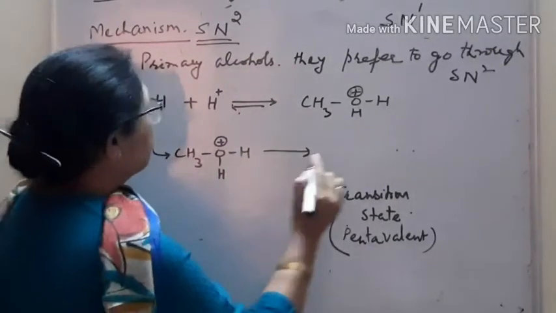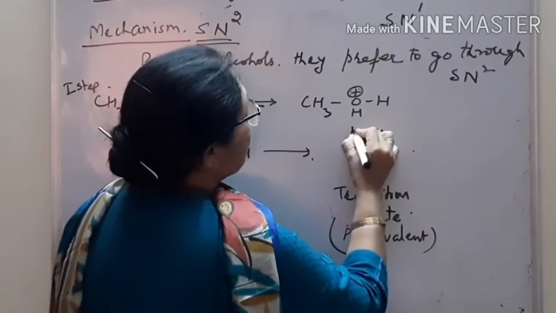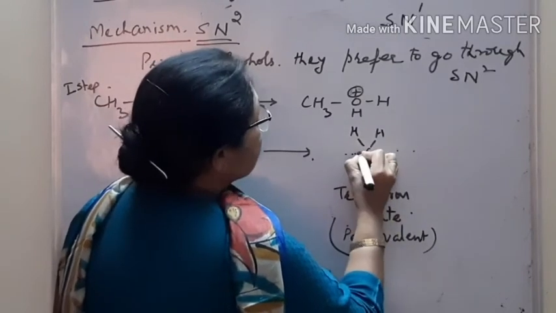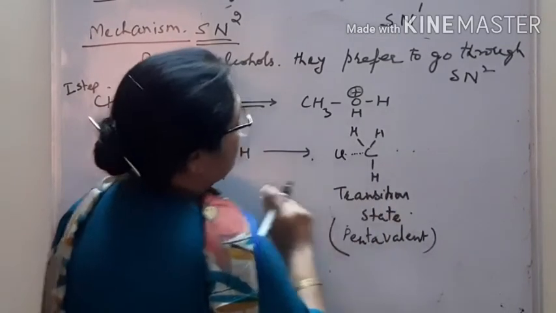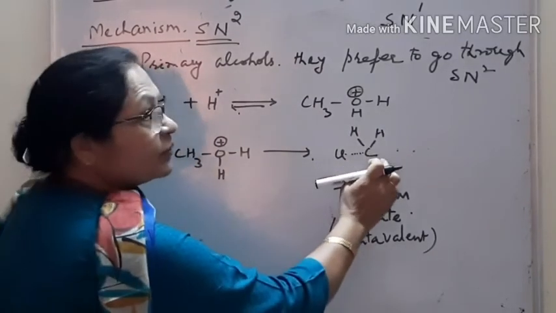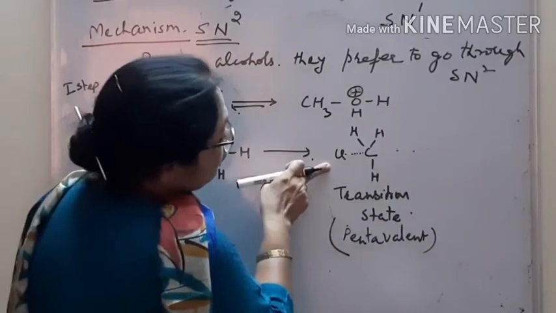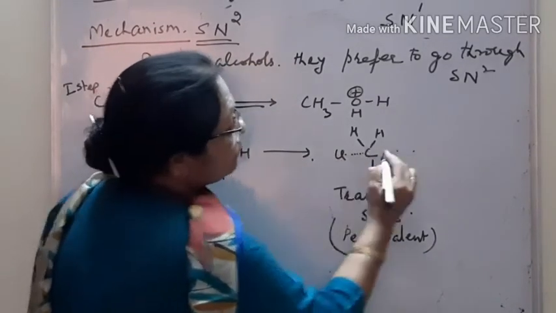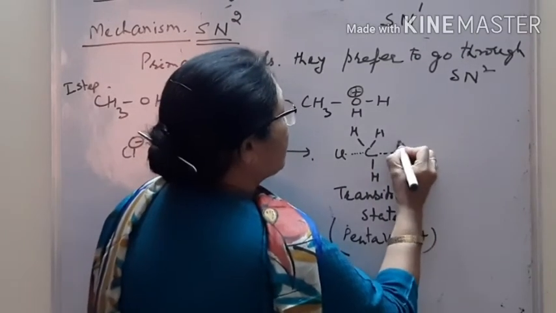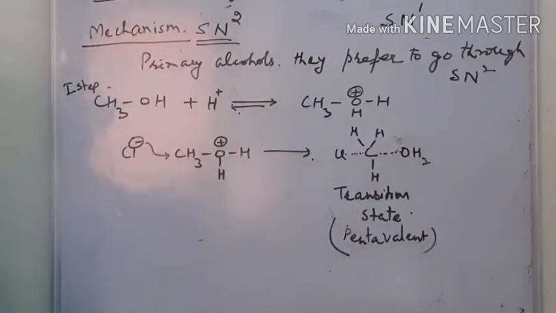You see here carbon, H, H and H. On one side there is chloride that starts to form the bond. Carbon will not form more than 4 bonds. It means if from one side a bond is forming, on the other side a bond starts to break. Other side bond starts to break, right?